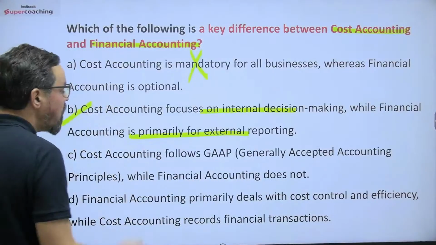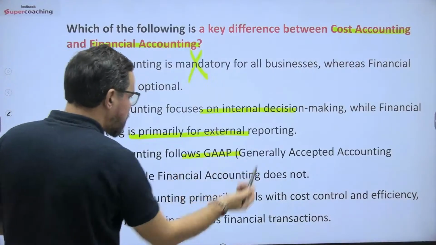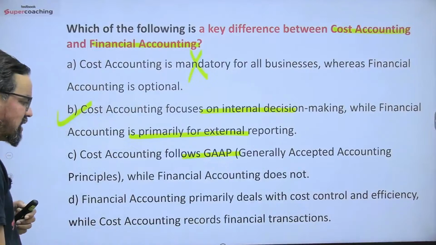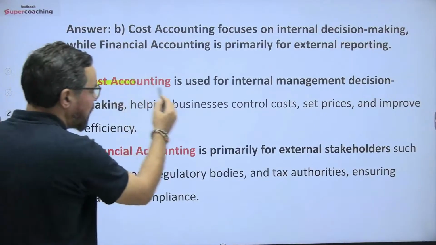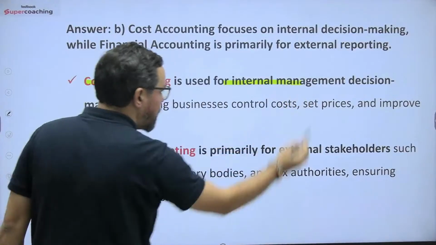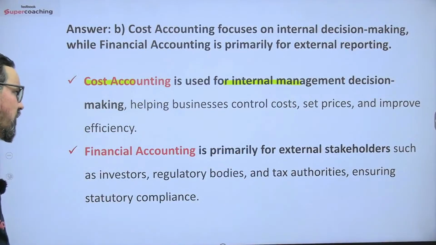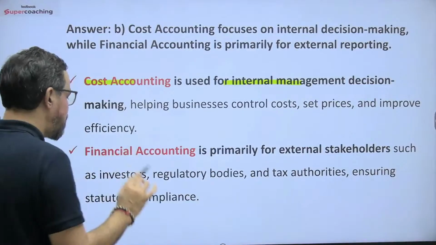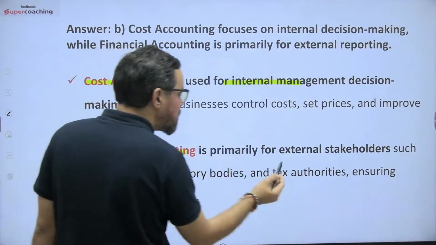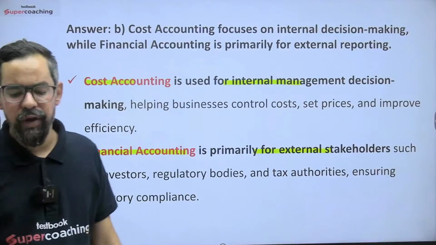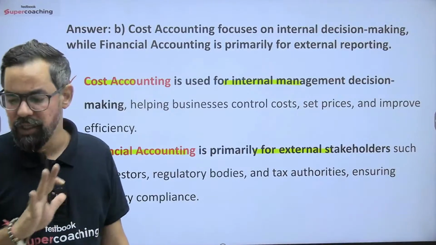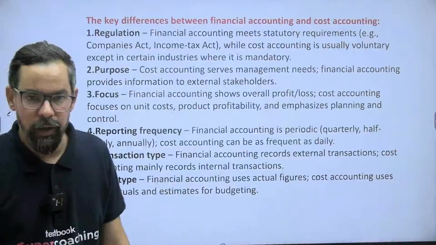100% true. Cost accounting follows GAAP? No. Financial accounting primarily... no. So option B will be the right answer for this one. Cost accounting is used for internal management decision making, helping businesses control cost, set prices, and improve efficiency. Financial accounting is primarily for external stakeholders, which includes your profit and loss account, balance sheet statements, and others. They are generally part of that one. Okay?